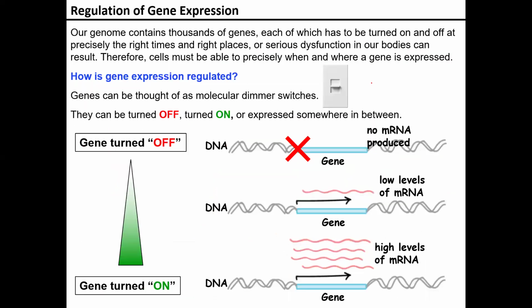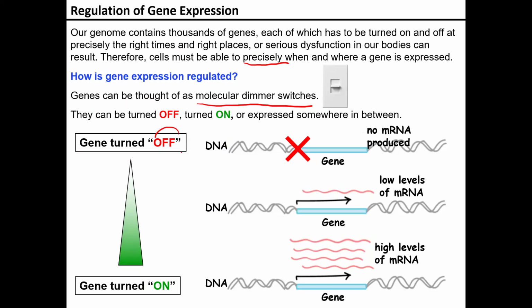All right, another thing I need to mention when it comes to regulation of gene expression is that gene expression isn't always going to be a specific on or off. Sometimes we can have it in the middle. We might have a lower level, a medium level, things like that. The reason is that this allows us to precisely express which gene and how much we need of those. Our body contains thousands of genes, many of which can be turned on and off precisely and in the right places in order to produce whatever we need to produce. When it comes to gene expression, genes can be thought of more like a dimmer switch, meaning we can modulate or have a specific amount.